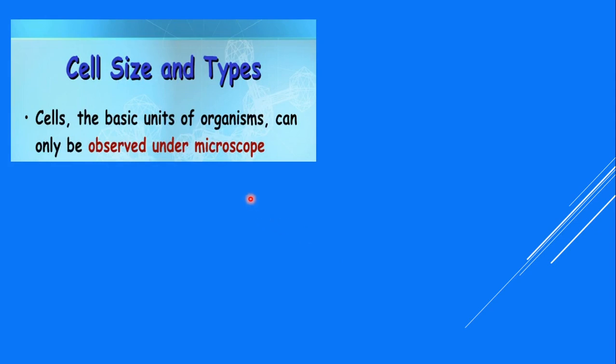Now, cell size and types. Cells, the basic units of organisms, can be observed only under the microscope. We cannot view cells with our naked eyes, only under a microscope, like a compound microscope, electron microscope, or scanning electron microscope.